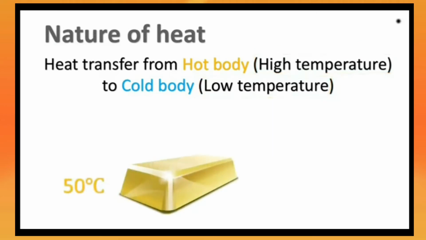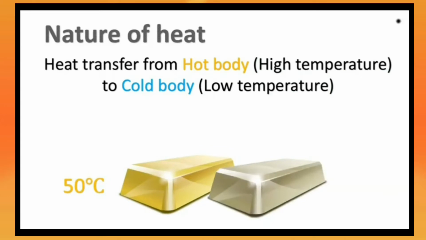Consider we have a metal piece of 50 degrees Celsius temperature, and another of 20 degrees Celsius temperature. If we bring both these metal pieces together in touch with each other, then the heat would start flowing from the hotter to the colder one. That means from the 50 degrees Celsius metal piece to the 20 degrees Celsius metal piece. In this case, the temperature of the hotter body goes down and the temperature of the colder body increases, and they attain a common temperature which is intermediate between these two.